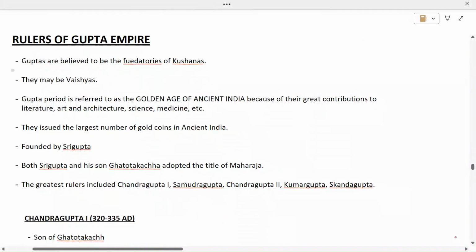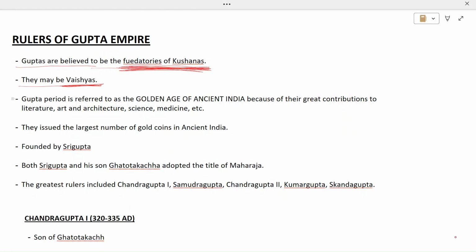Now, Guptas are believed to be the feudatories of Kushanas. During the Kushana time period, we have read that Kushanas were the perfect forerunners for the Gupta Empire. So they are considered to be the feudatories of Kushanas. Now, they may have been Vaishyas because of their surname Gupta.